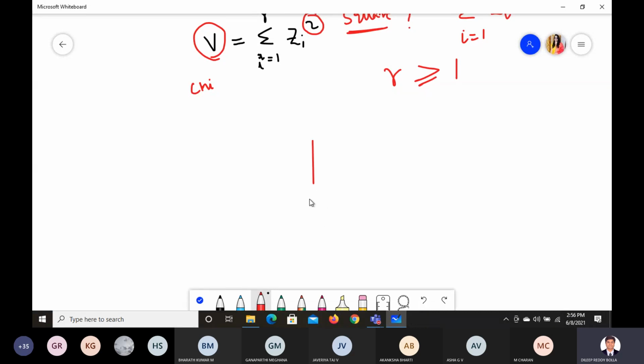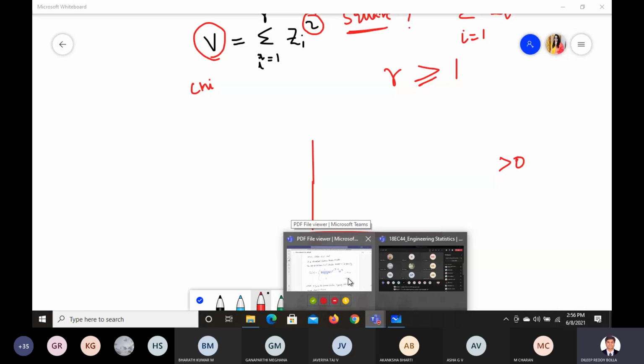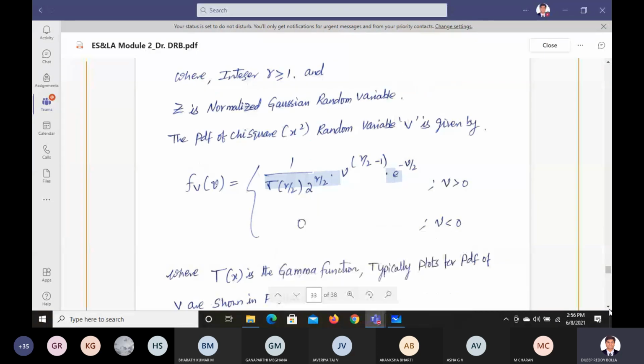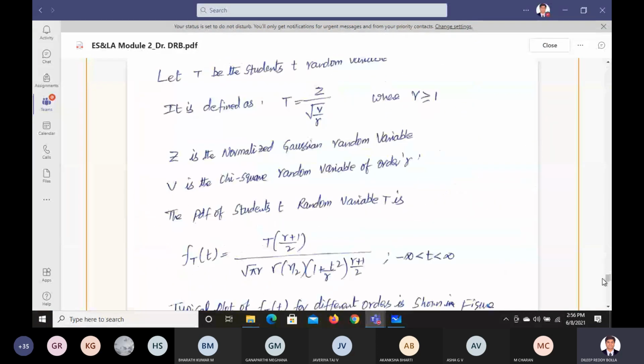if you take the graph like this, this is the x value, let us say. So it's 0. Values greater than 0 we are going to get. For other values you are not going to get a graph. Other places it is going to be equal to 0. So here what you can see, this one here.